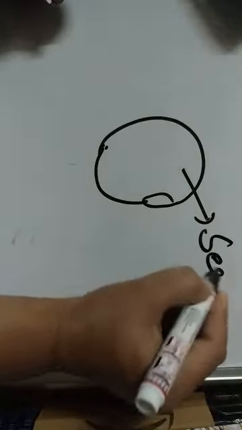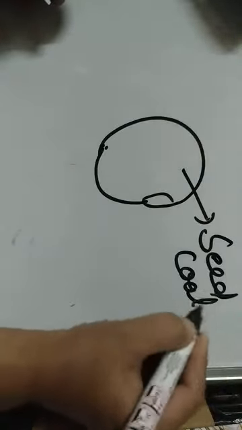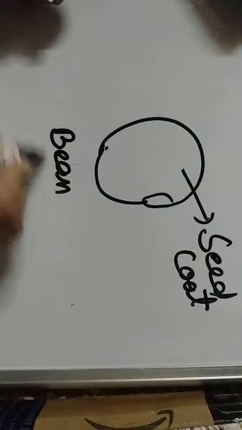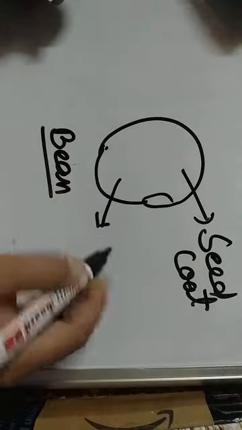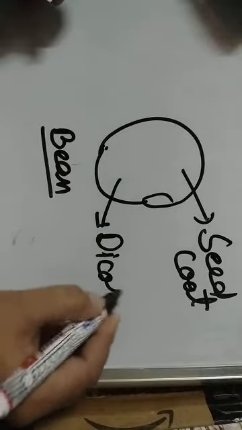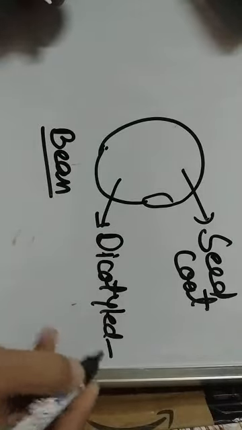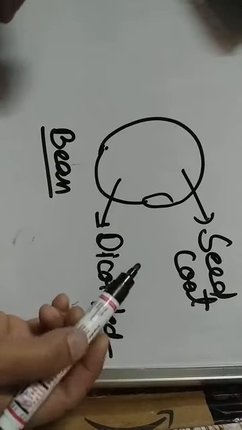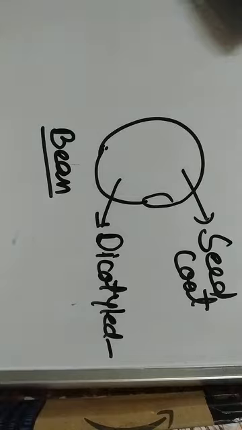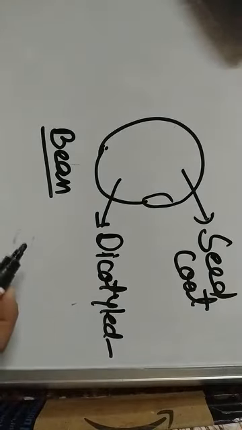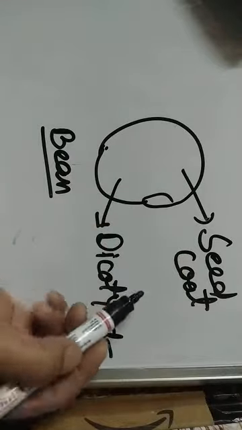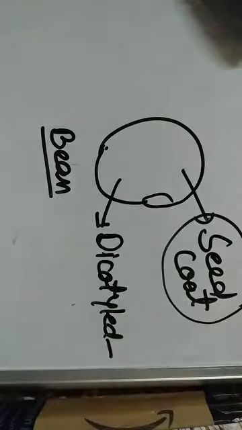This is the diagram of a seed. You have generally seen that it has an outer covering which is known as the seed coat. It's a bean and it has two cotyledons, so it is a dicotyledonous seed. The ovule present in an ovary grows to become a seed, and the seed contains an embryo and one or two cotyledons which store food inside a tough coating known as the seed coat.